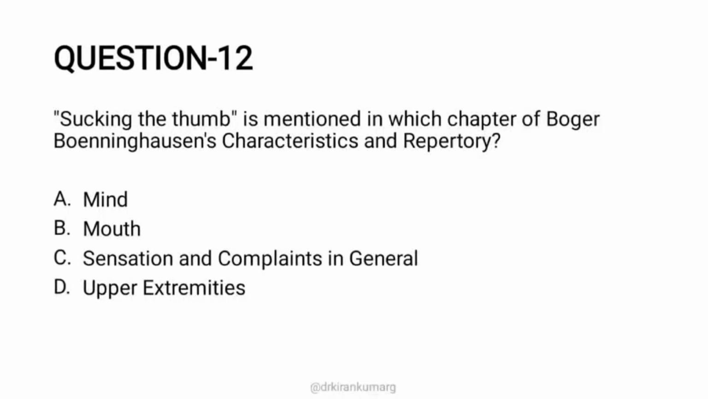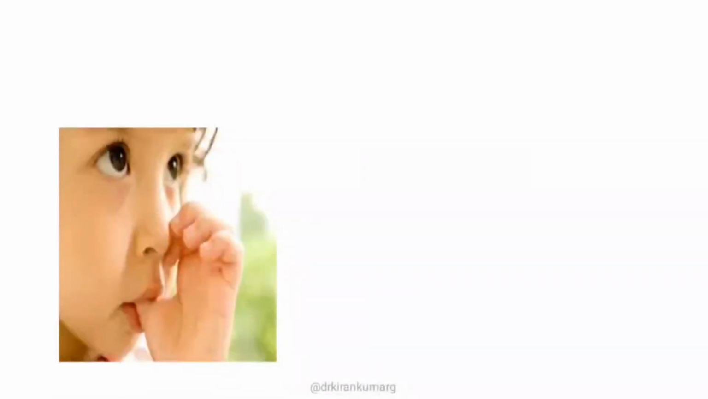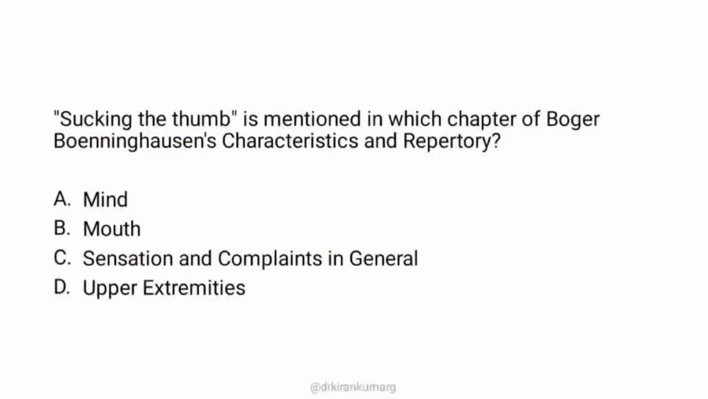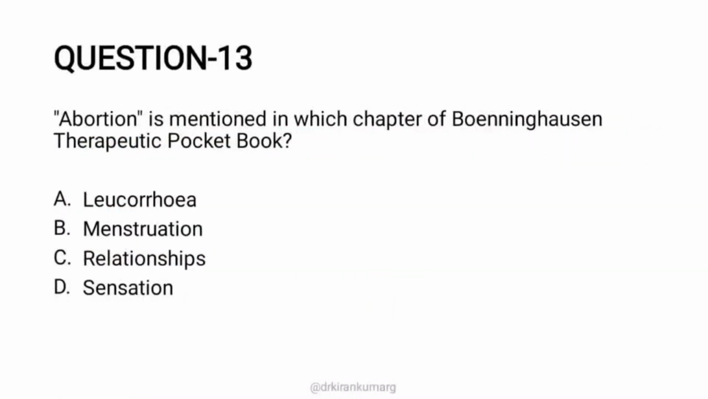Then, sucking the thumb is mentioned in which chapter of BBCR repertory? This is again a rubric hunting question from the BBCR repertory. In the previous video I dealt with the AIAPGT 2022 repertory previous year question, where the same question was mentioned in a match the following form. As I told in the previous video, sucking of the thumb is a rubric based on children. Sucking of the thumb in children is mentioned in the upper extremities chapter. You have constitutions like Calcarea phos, you have Silicea child. So the right answer is option D, upper extremity. Then moving on to next question.